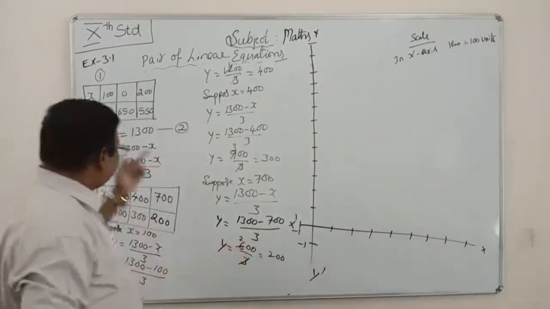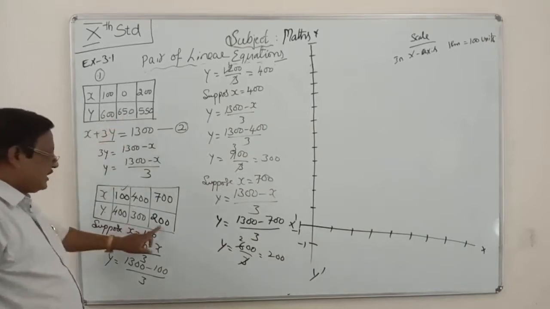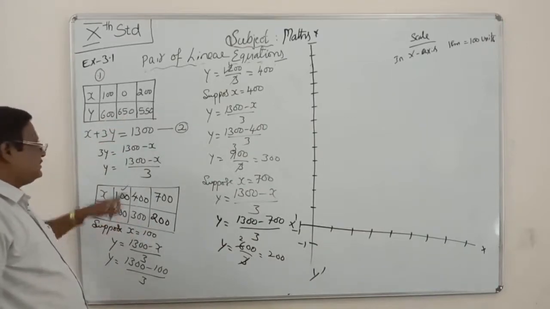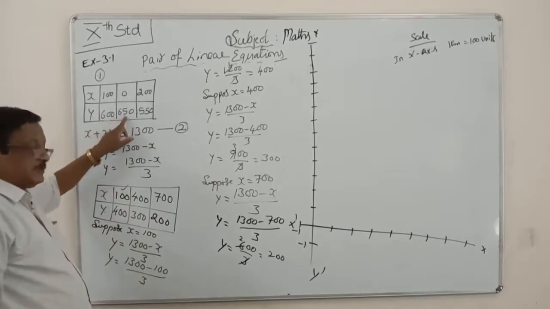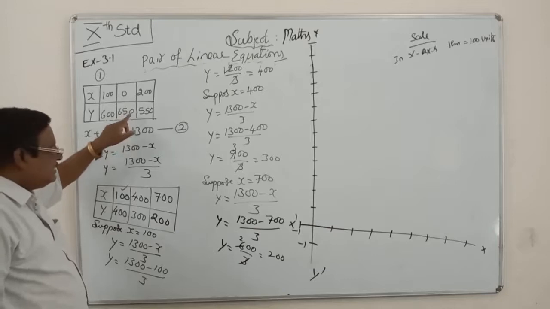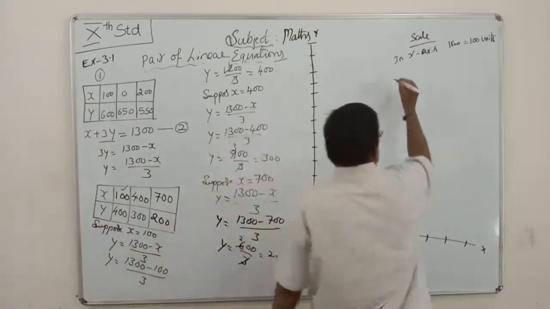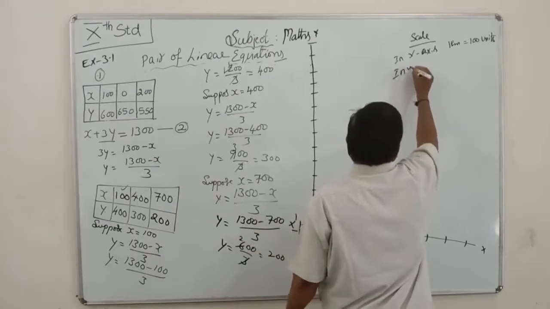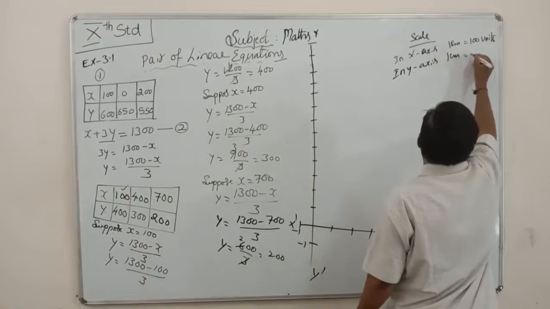In the y-axis, you see 650 is a multiple of 50, here 200 is there, 300, 400, 550, 650, 600. 600 is the maximum, 650 is the maximum, which is a multiple of 50. That's why on the y-axis, 1 centimeter is equal to 50 units.